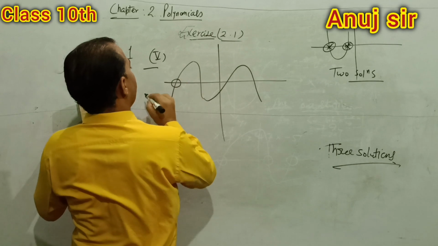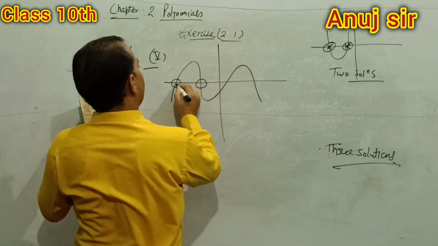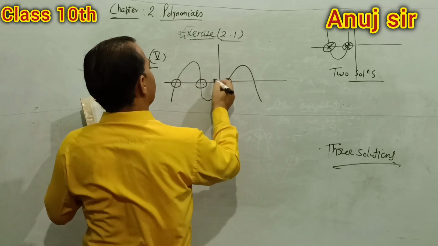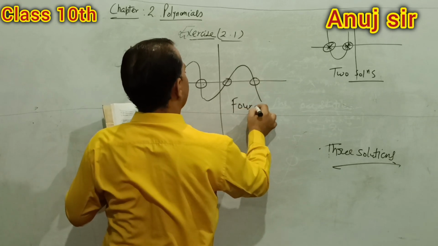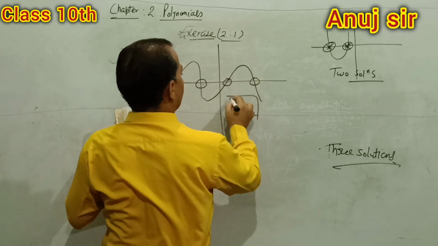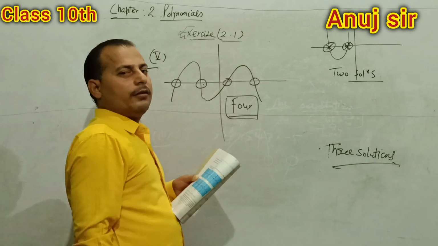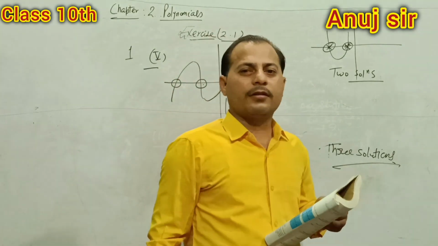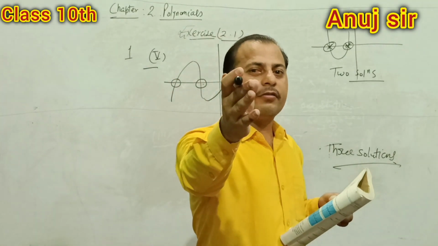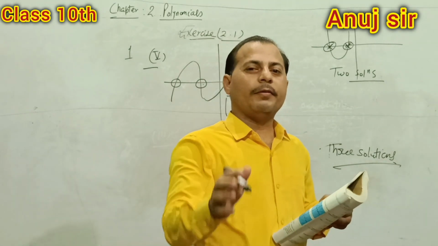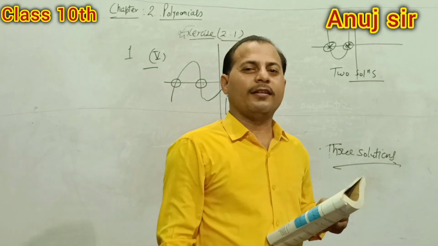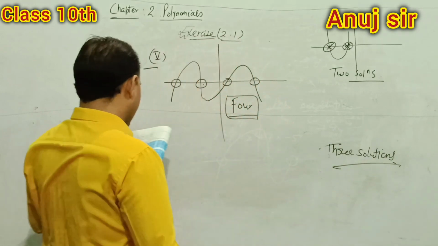How many points of intersection in the x-axis? 1, 2, students. This is 3 and this is 4. How many solutions? 4 solutions is the answer. Check in the answer sheet. It's my challenge. You know very well about myself, and about my capacity and ability.